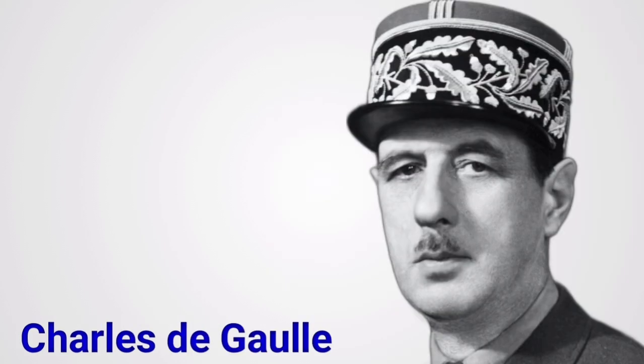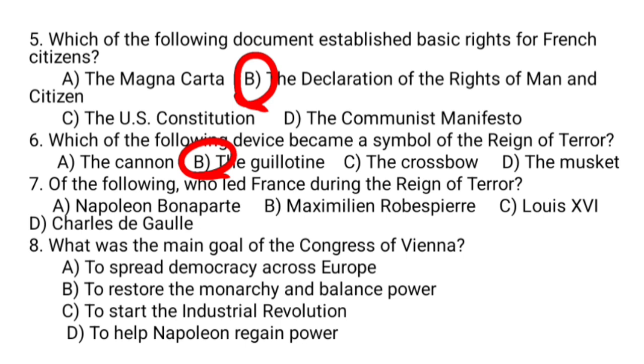And Charles de Gaulle was a leader in the Second World War, not in the French Revolution. So, B is the correct answer. Question number 8. The main goal of the Congress of Vienna was to restore the monarchy and balance power.